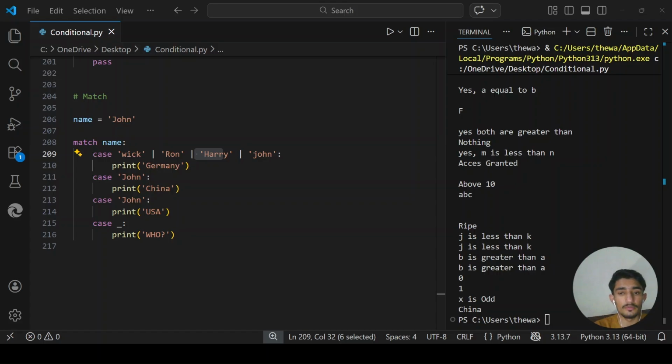When should you use match case versus if-else? Use match case when you are checking one variable against exact fixed values. Use if-else when you need range checks or complex conditional calculation. Match case requires Python 3.10 or a higher version. Check your version with python --version.